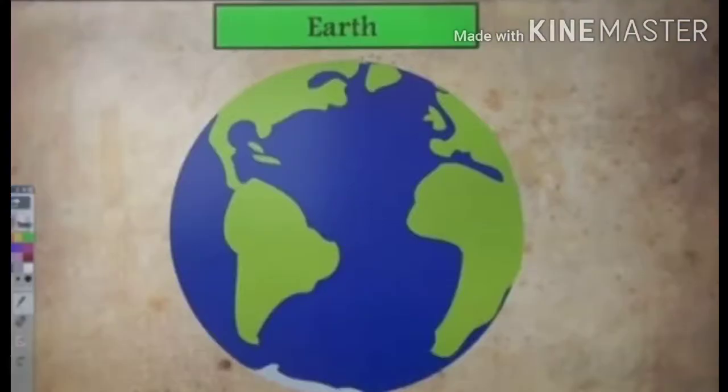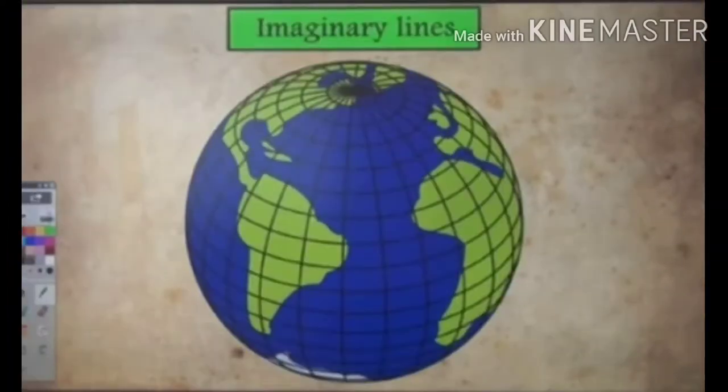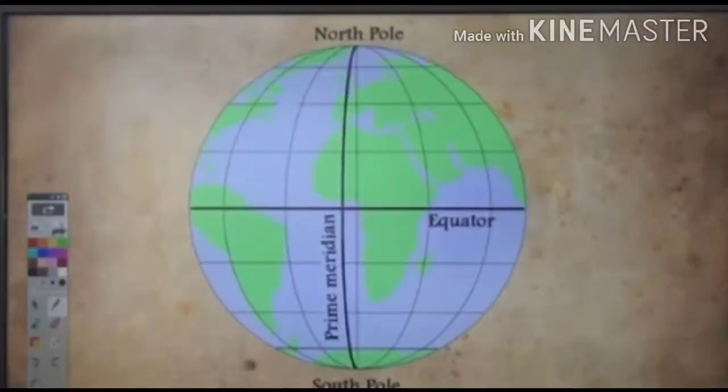Let's see. So this is our planet Earth. Now as you can see, on our planet Earth there is no line on it. For our convenience we have drawn some lines on it. So these are imaginary lines which we have drawn for our convenience. Among these lines, two are very important, which are the equator, which runs from east to west, and then the prime meridian, which runs from north to south. And this is the north pole and that is the south pole, which are the northernmost and southernmost points on our planet Earth. Taking these important lines as the base, we can draw some more lines.